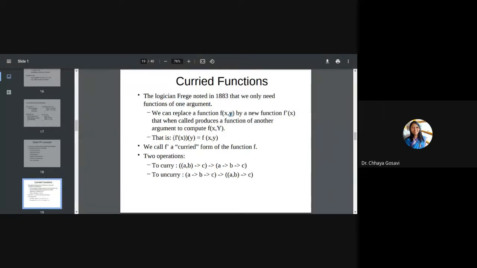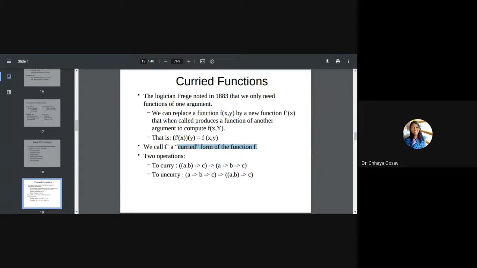So this is how you can convert a function f of x, y to a function with a single argument. Initially you calculate f of x and then apply the result to y. Here f dash is called the curried form of a function.